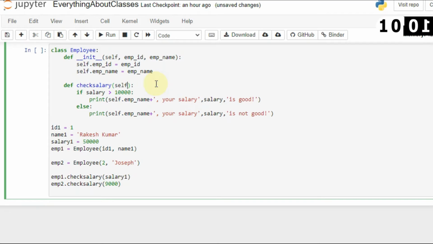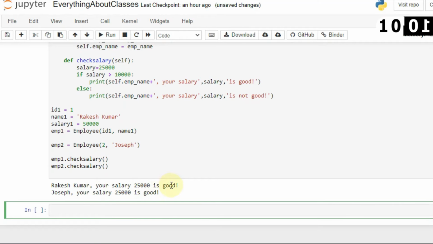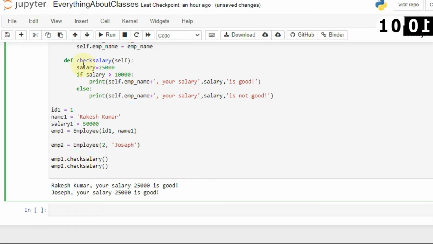So what if I will not pass any value here, and I create a variable salary equal to 25,000? Some people get confused whether they have to use self dot salary every time inside a class. No, it is not recommended, but you can use it, it is only up to you. Even you can use those variables just like in a function. So I am creating salary 25,000, and I will not pass any value in the salary. Both outputs will be the same. Let's remove all this and run it again. Here you will see Rakesh Kumar, your salary 25,000 is good, Joseph, your salary 25,000 is good. So here you can see that I have created a class and I have created variables.